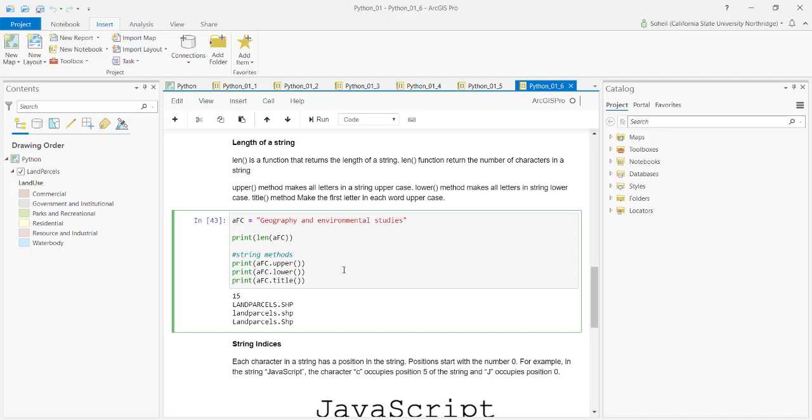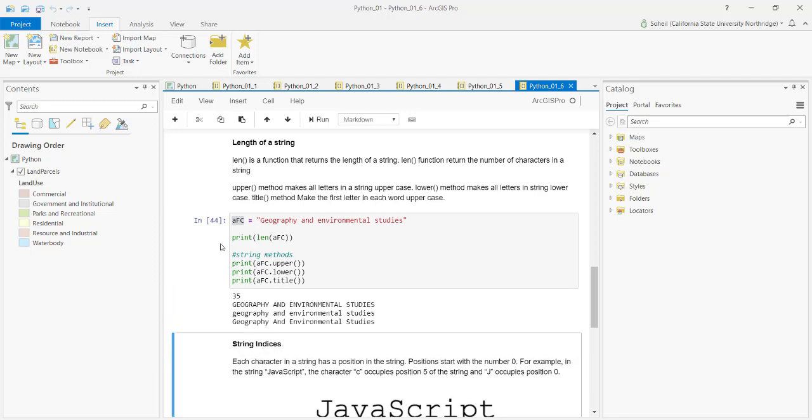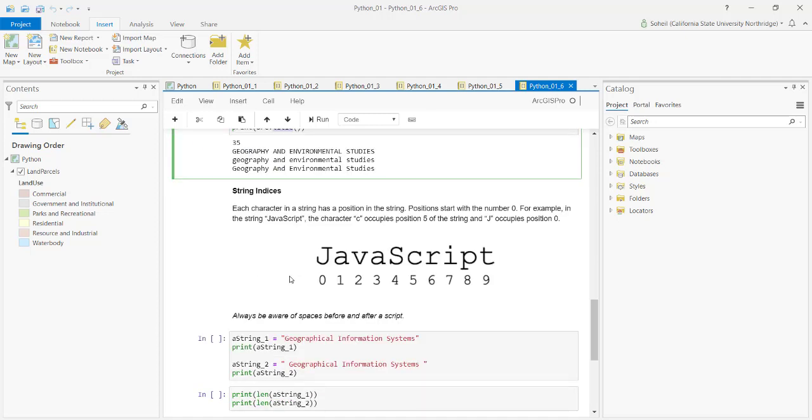Hopefully. So let's see what happens. I still assign it to the same variable. That's what happens here. It's just telling me that geography and environmental studies has 35 characters in it. And I can make them all uppercase, I can make them all lowercase, or I can grab every single word that I have and make the first letter capitalized using the title method of strings, I'm sorry.